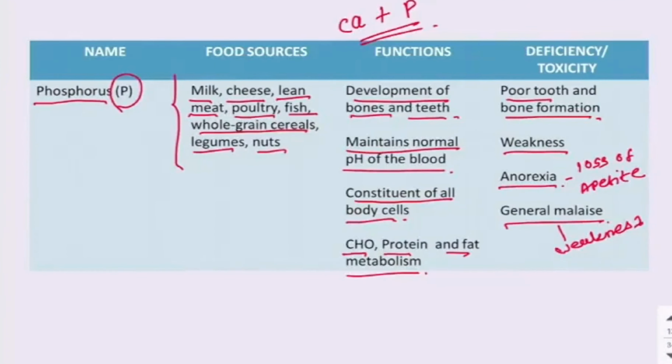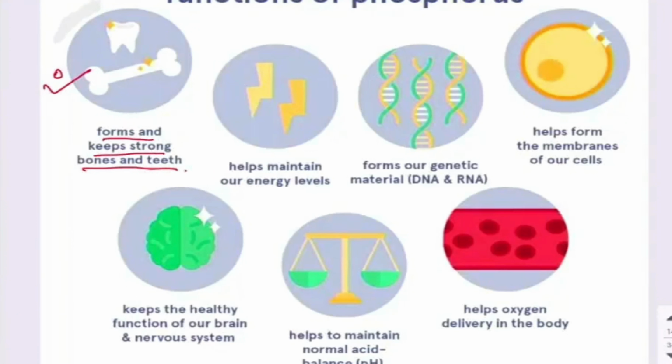Here is a pictorial diagram of the functions of phosphorus. First, it is related to the bones and teeth: it forms and keeps strong bones and teeth. To provide strength in the bones and teeth, we require phosphorus. It helps to maintain our energy level, so it boosts stamina. It forms our genetic material, DNA and RNA. For the formation of such genetic material, we require phosphorus.